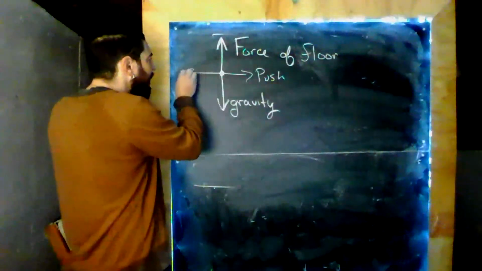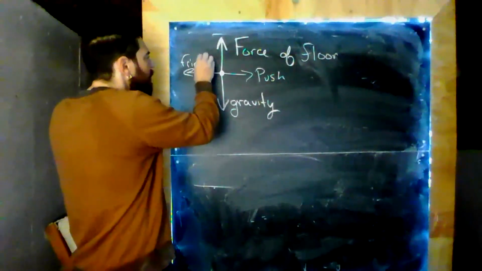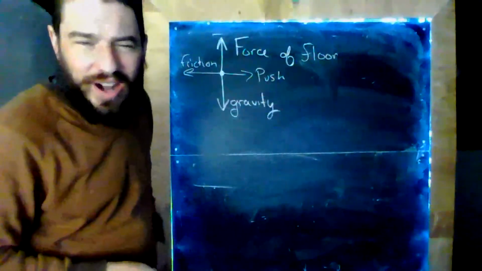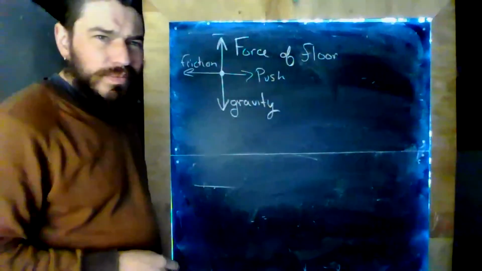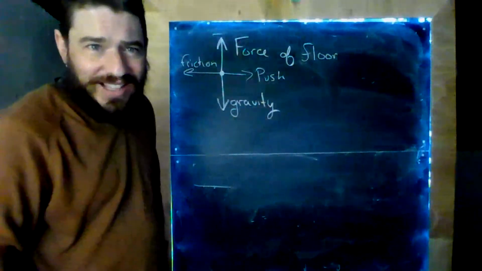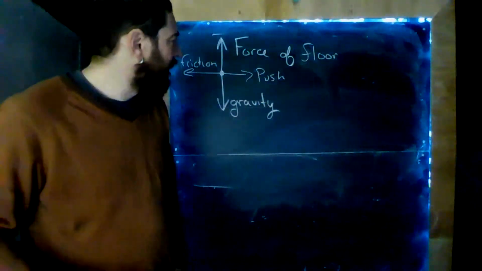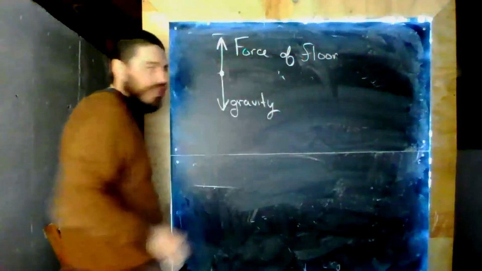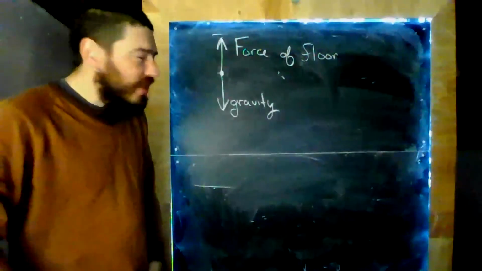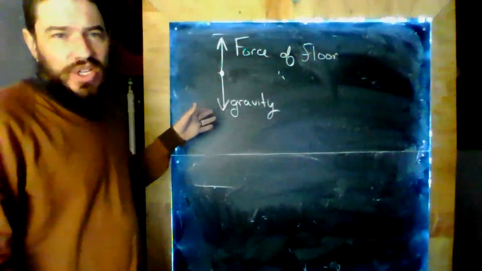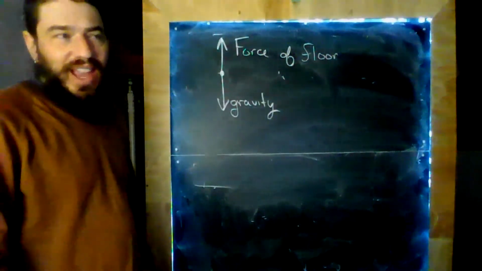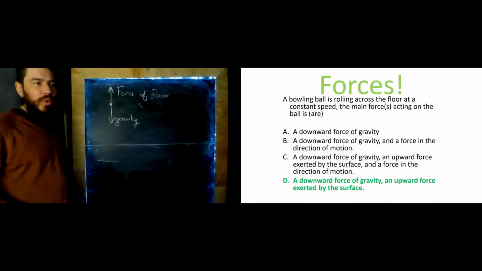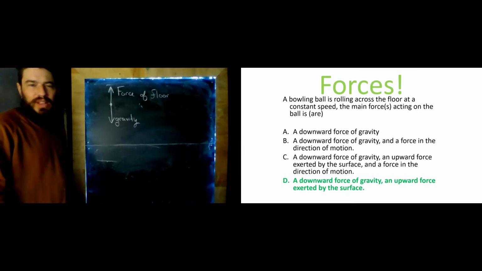Maybe if there was friction here, but you know what? A bowling ball rolling across the floor has very little friction. And that isn't even an option in any of those. So this can't be right either, because they haven't even asked us about friction. It's not even an option. We can't have friction. If we can't have friction, we can't have that push either. It turns out that this is almost exactly the same situation as the book on the desk. In fact, regarding forces, it is the same. There is a downward force of gravity and an upward force exerted by the surface.